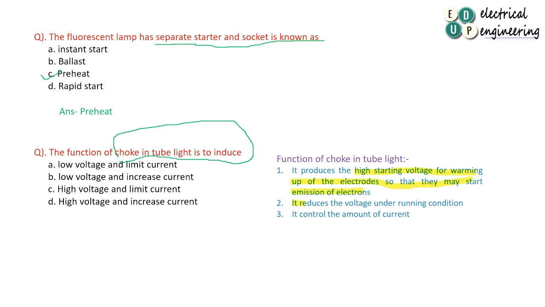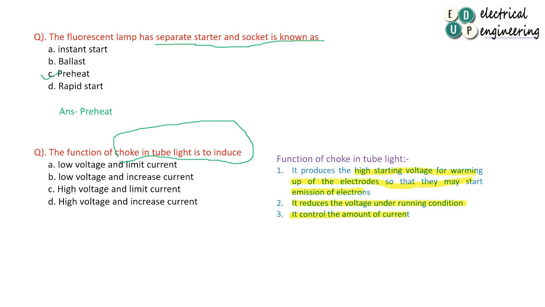It reduces the voltage under running condition. Once electron emission has started, the next function of the choke is to control the voltage. The third function is to control the amount of current. Clear?